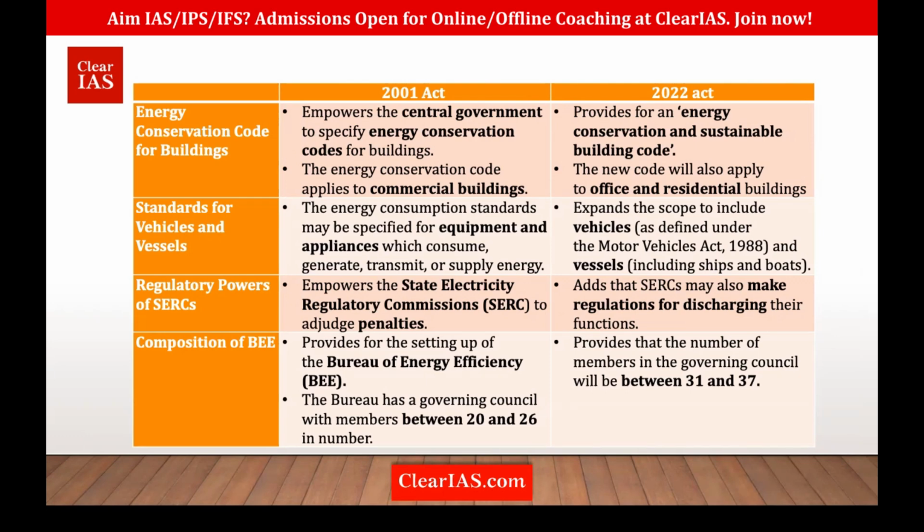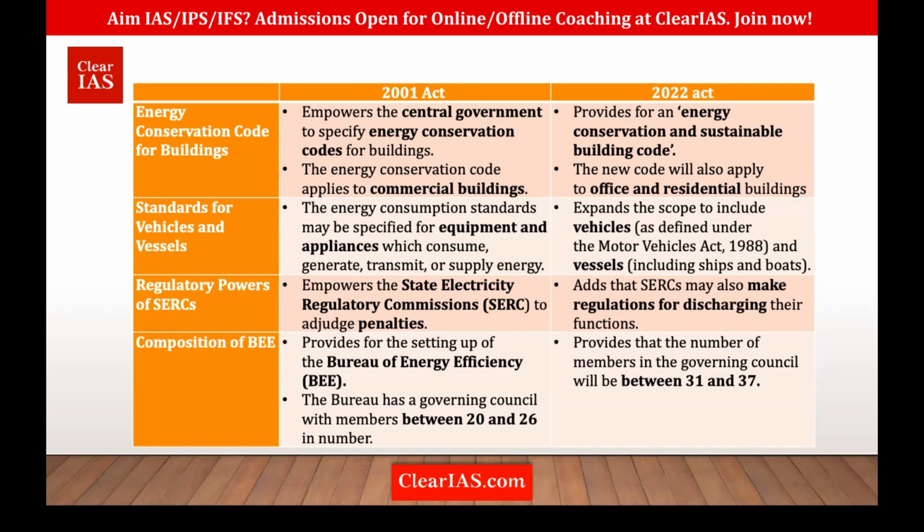There was an energy consumption standard, but this has also been expanded toward vehicles and vessels. Vehicles, because there are so many vehicles on the roads now, and vessels means ships and boats. So the ambit of this scheme has been expanded.